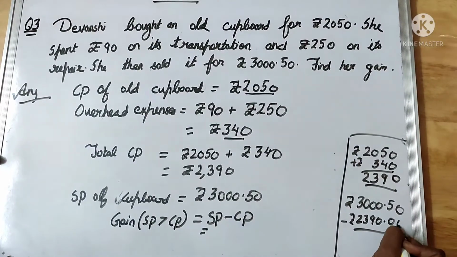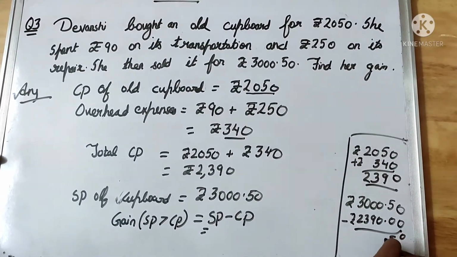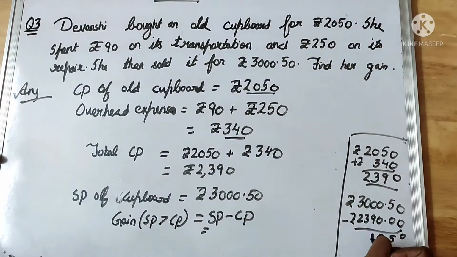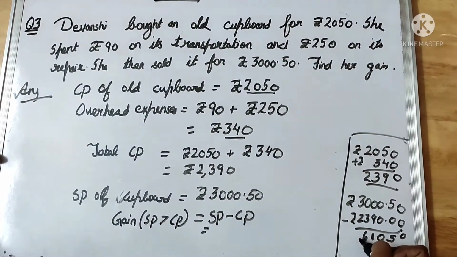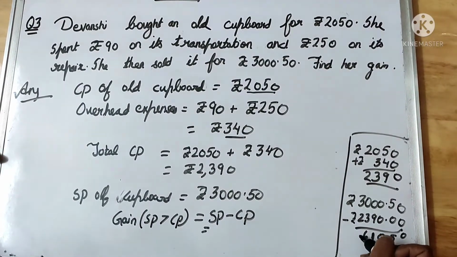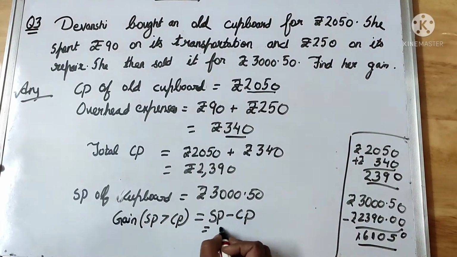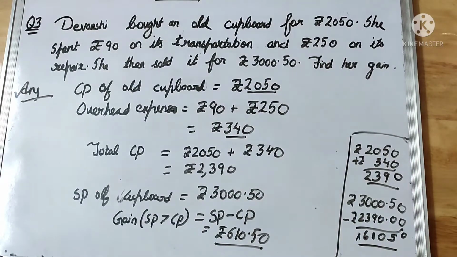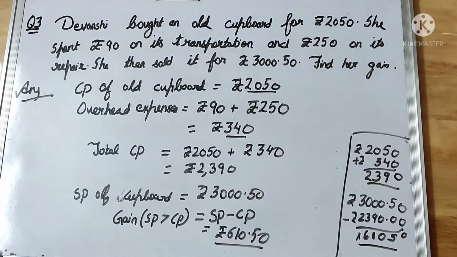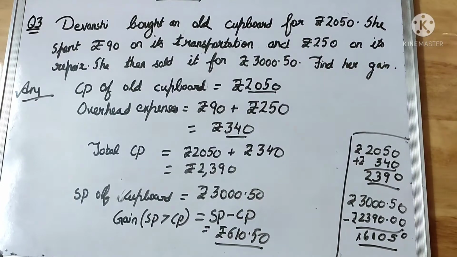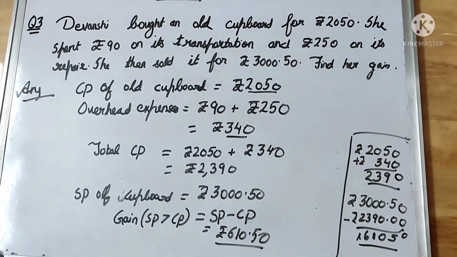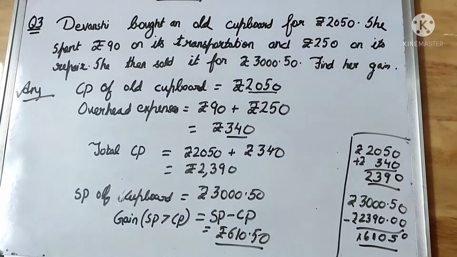Since 0.00 we can put 0, 5, 0, 10 minus 9, 1, 9 minus 3, 6, and here it comes out to be rupees 660. So this is the gain. She gained it on this by buying the cupboard and then selling it. Okay. Now let us solve the fourth one.